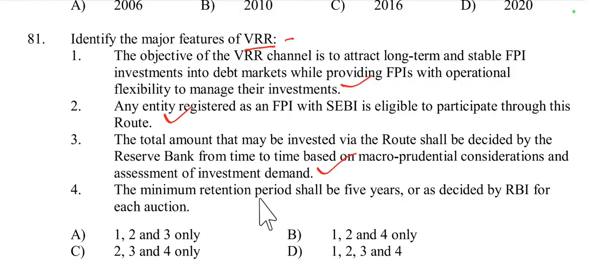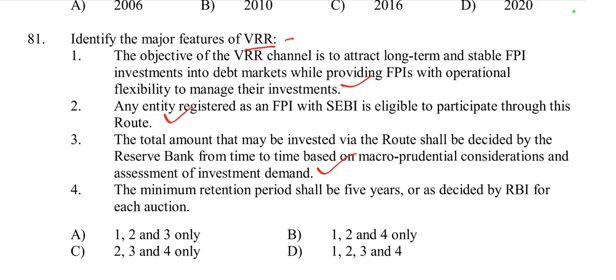Then the fourth option: the minimum retention period shall be 5 years or as directed by the RBI for each auction. In the context of the voluntary retention route, the specific retention period is crucial. However, the VRR does not mandate a blanket 5-year minimum retention period for all investments. Instead, the retention period can vary depending on the terms set by the RBI during each auction. So while 5 years might be a possible retention period in some cases, it is not a fixed requirement for every auction or every investment under the VRR.